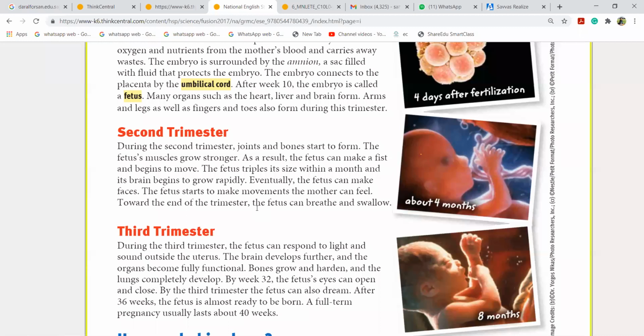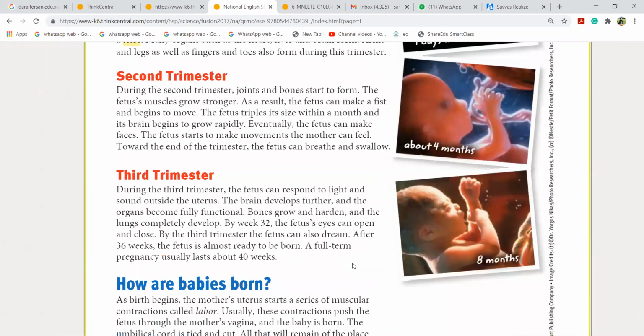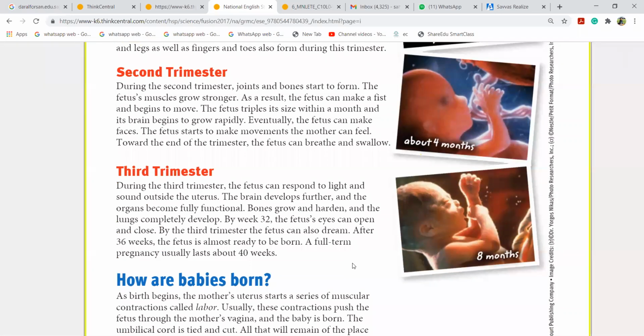But in the picture, in the 8 months picture, the baby has hair. Yes, they start getting hair in the 8th month. Yes, that is the last trimester. Come on, girls. If the baby or the mother is in a serious condition, they do an operation in the 8th month, the cesarean. They do the operation and the baby is okay when he or she comes out.